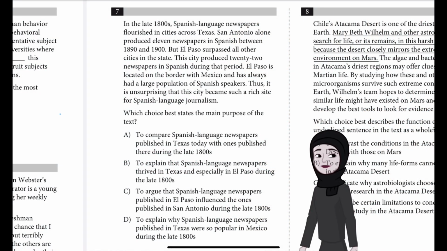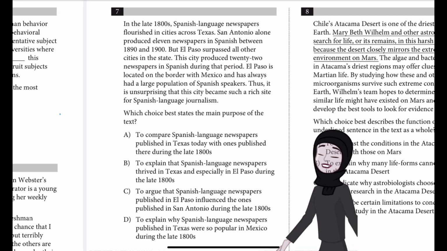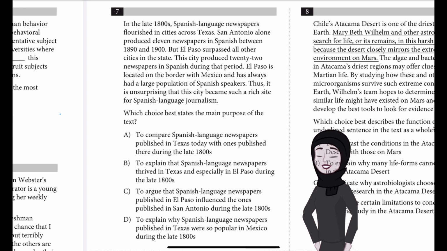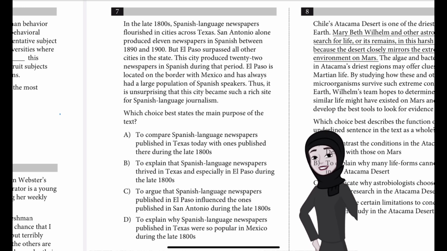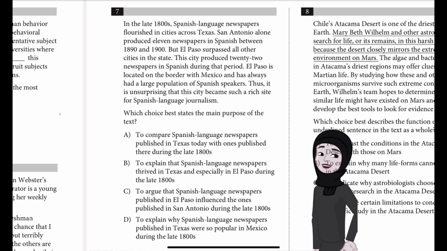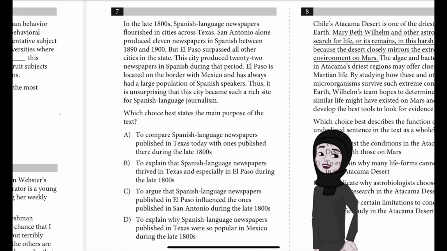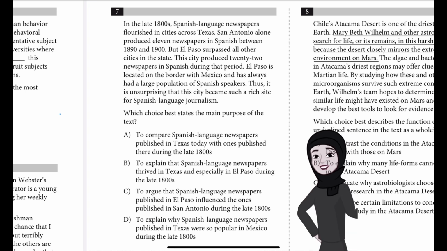So moving on to question number 7, let us read it first. In the late 1800s, Spanish language newspapers flourished in cities across Texas. San Antonio alone produced 11 newspapers in Spanish between 1890 and 1900, but El Paso surpassed all other cities in the state. This city produced 22 newspapers in Spanish during that period. El Paso is located on the border with Mexico and has always had a large population of Spanish speakers. Thus, it is unsurprising that this city became such a rich site for Spanish language journalism.